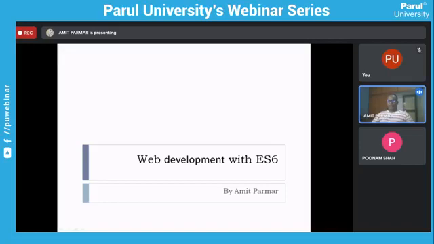So basically, in the current programming era, particularly if I'm talking about web development, JavaScript has become one of the most trending programming languages.